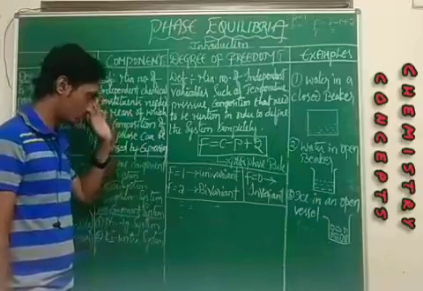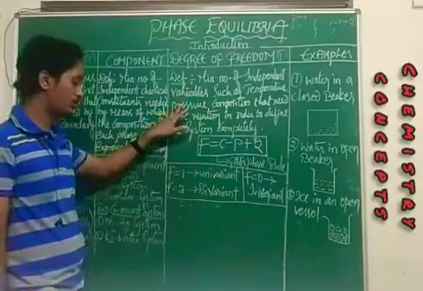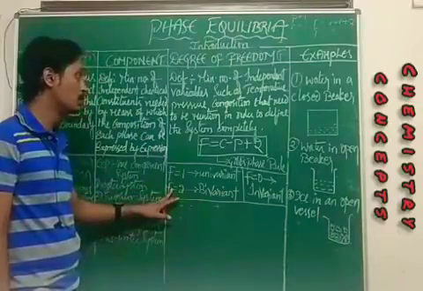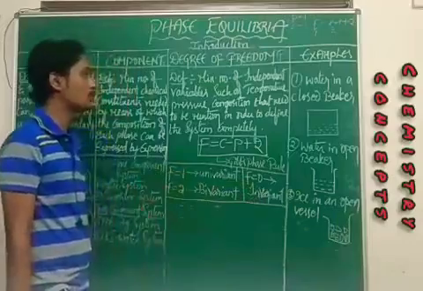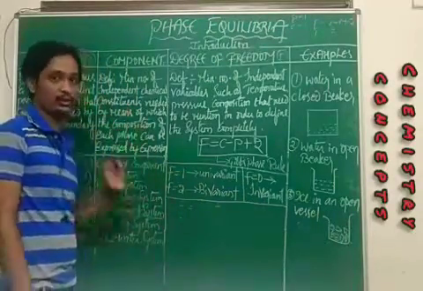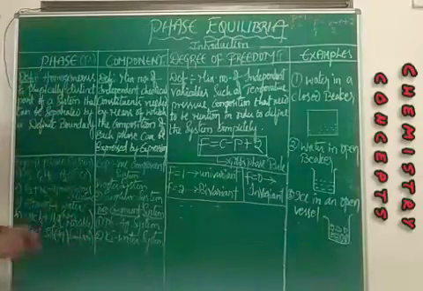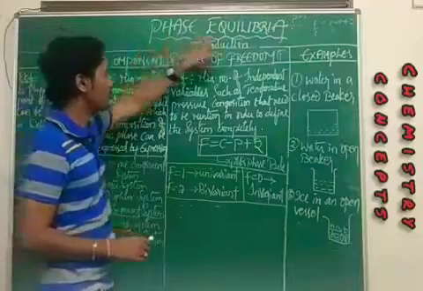Remember, if F is equal to 1, either temperature or pressure should be mentioned. And if F is equal to 2, both temperature and pressure should be mentioned. If F is equal to 0, neither temperature nor pressure need to be mentioned. So, this is about the introductory part of phase equilibrium.